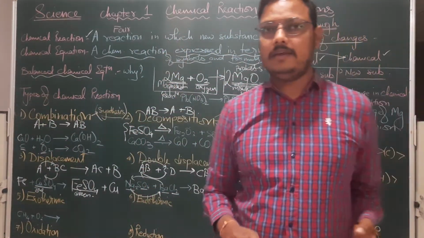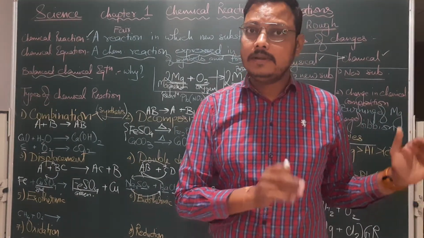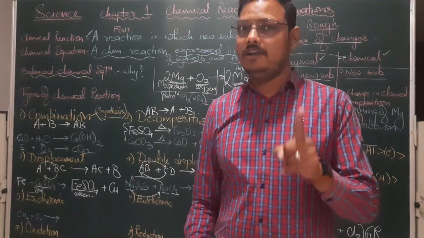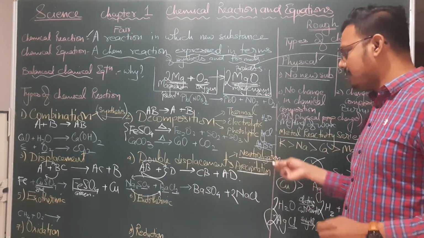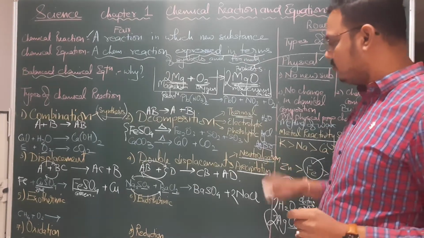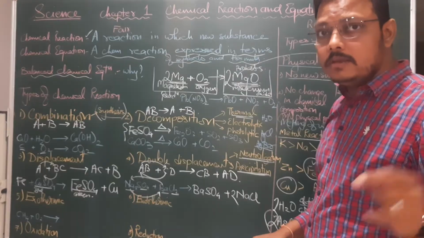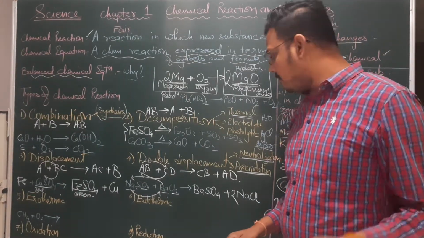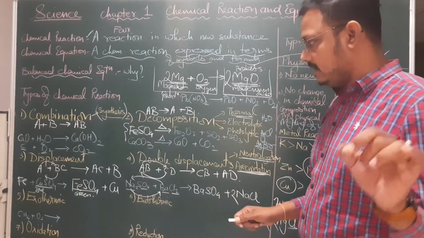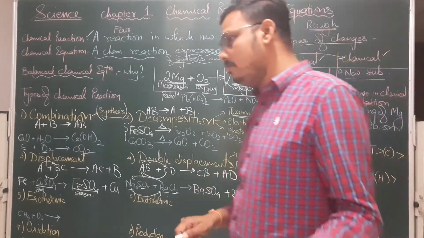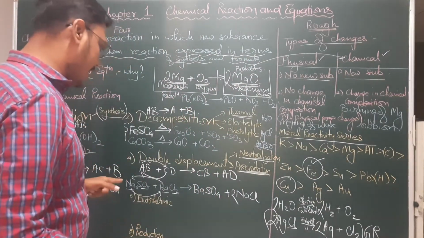Neutralization, you all are aware, when an acid reacts with a base, it forms salt and water. So when an acid reacts with a base to form salt and water, we will say it's a neutralization reaction. And precipitation, precipitate means insoluble salt that is formed during the reaction. So a reaction in which an insoluble salt is formed, we'll call it a precipitation reaction.